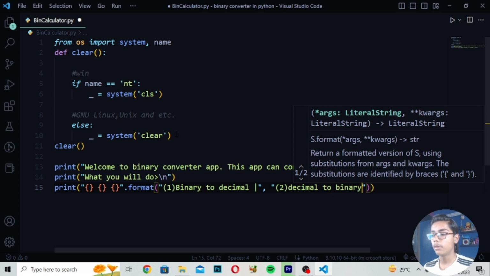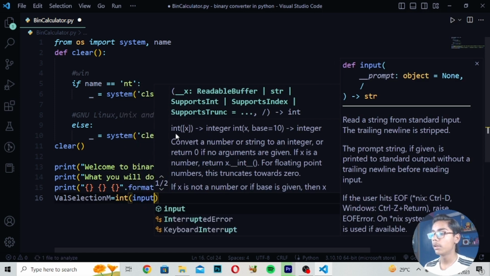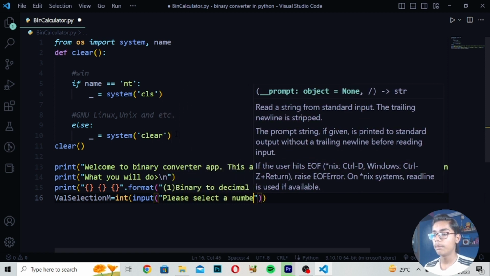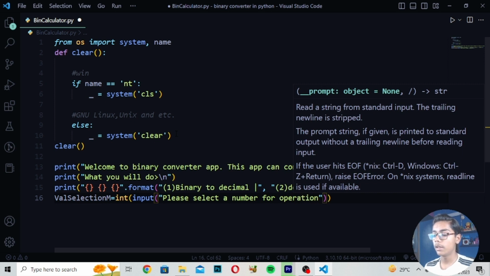So here I will now be writing this slash, then a comma, and then I will be writing 3 exit backslash n. Then I will move down and write selection, n is equals to int input. Then here you have to write please select a number for operation, and here I will be writing user.